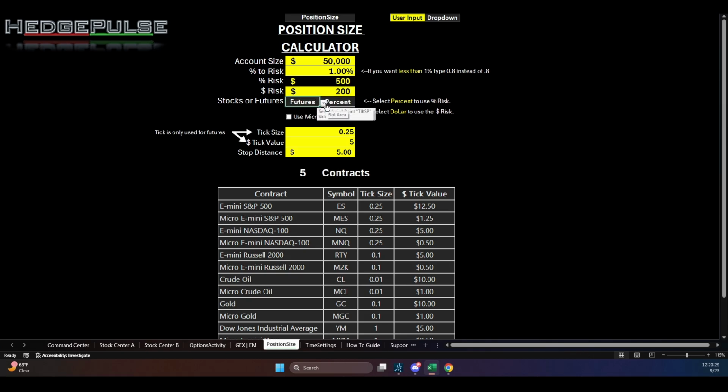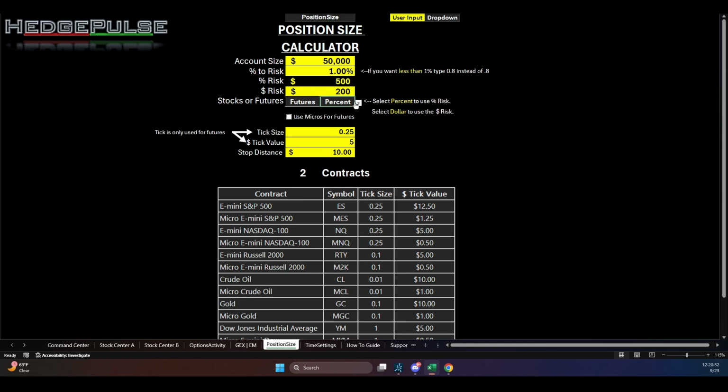You're trading futures. Let's say you're trading the NASDAQ. All right. The tick value is $5. So we put $5 right here. The tick size is 25 cents. Let's say you want to risk $10. That'll allow you to trade 2 contracts.